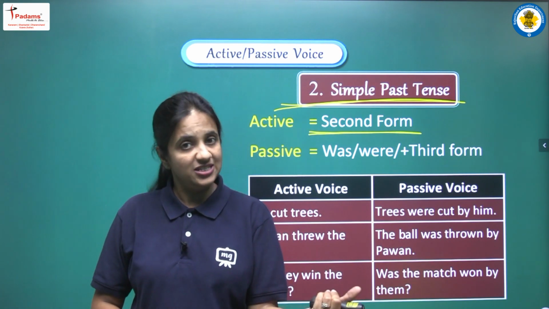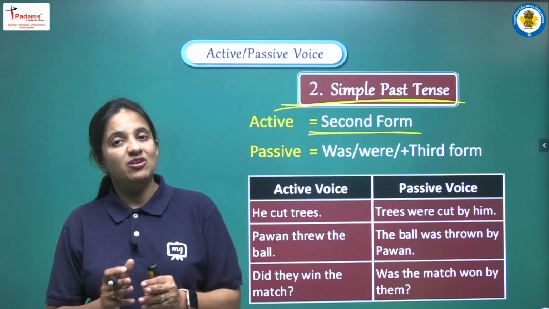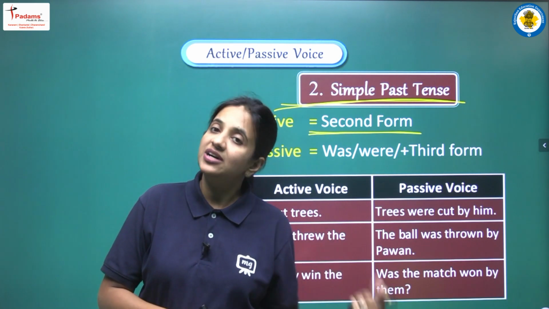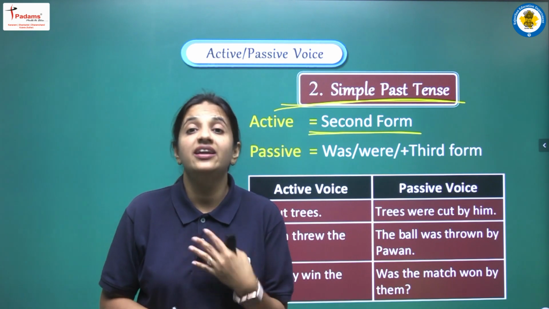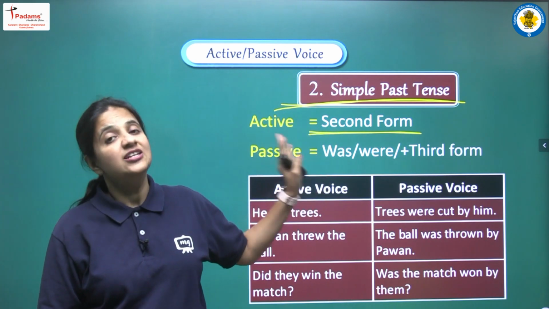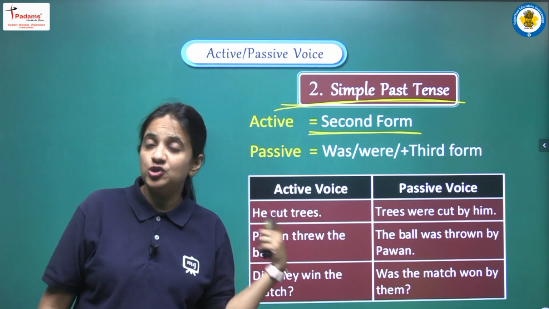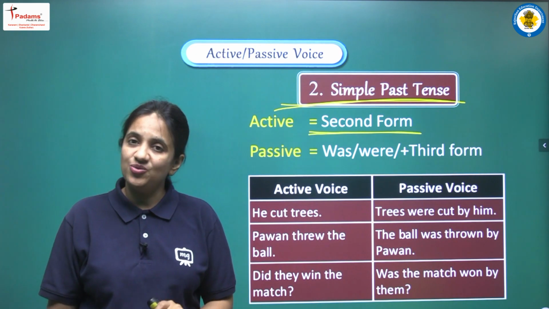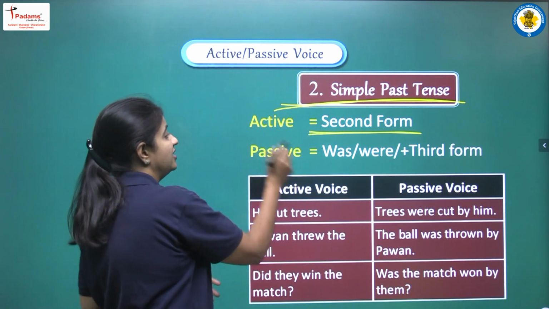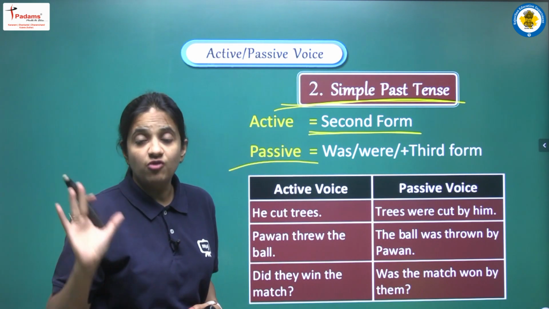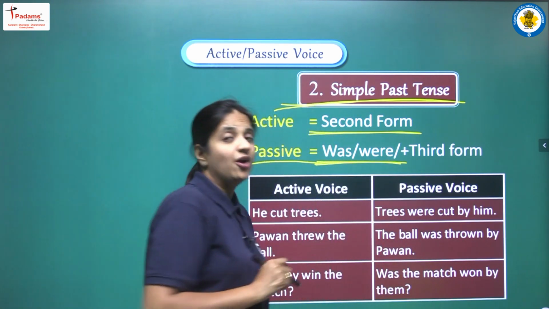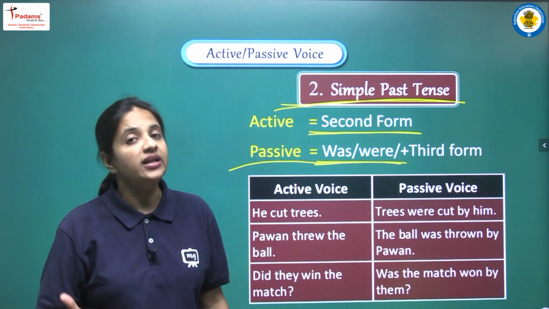Yes, we all know past simple tense की helping verb होती है did. So अगर हम did use कर रहे हैं then we have to write first form, और अगर sentence में did hidden है, did हम use नहीं कर रहे हैं, then there will be second form. Yes, so these are the rules, and with the help of these rules we can identify that yes, we are having past simple tense. So if we are having past simple tense in active voice, then in passive voice as helping verb we have to use was or were accordingly.